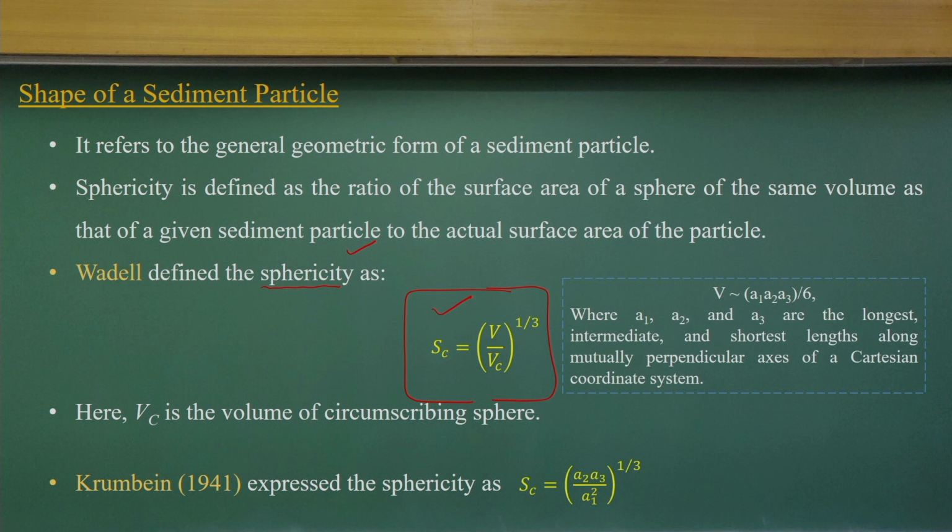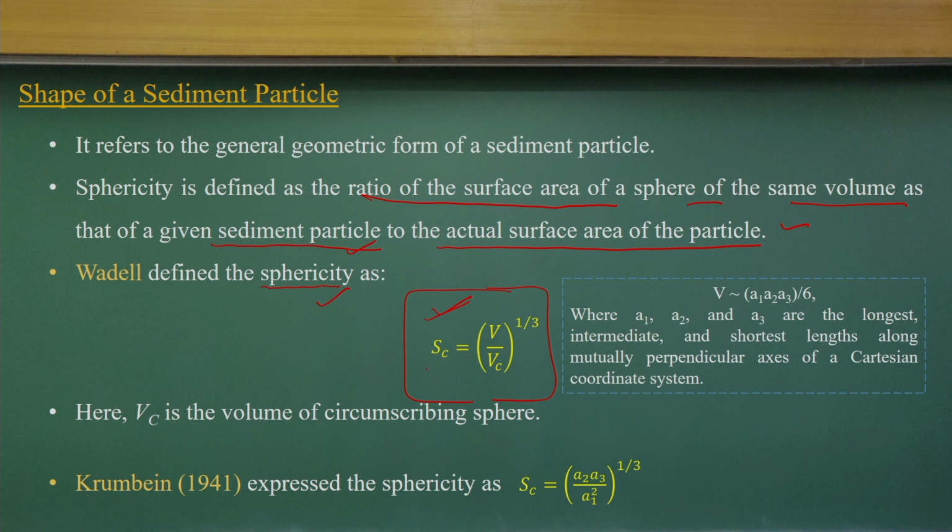We define it with this empirical relationship: the surface area of a sphere having the same volume as the given sediment particle, divided by the actual surface area of the particle. That is defined as the sphericity, and it is a simple equation. Because volume is a three-dimensional quantity, we take the power of 1/3 to get a one-dimensional component.